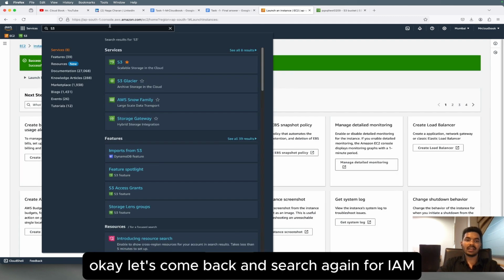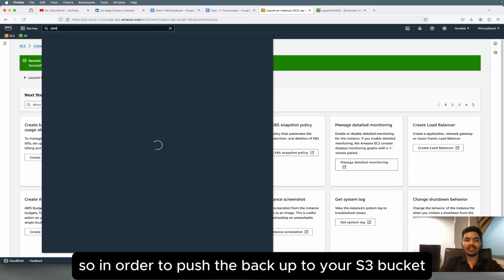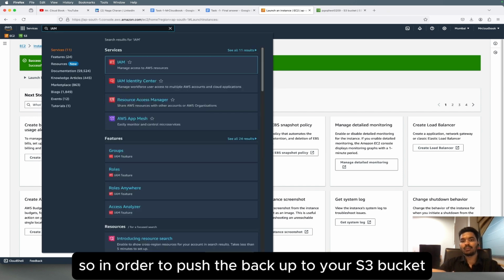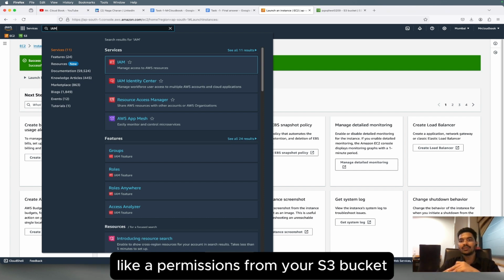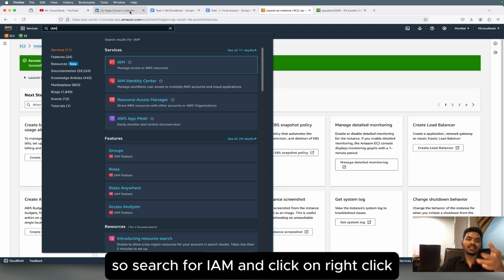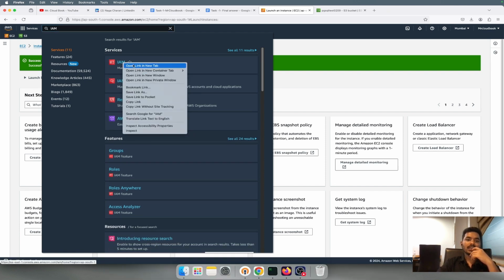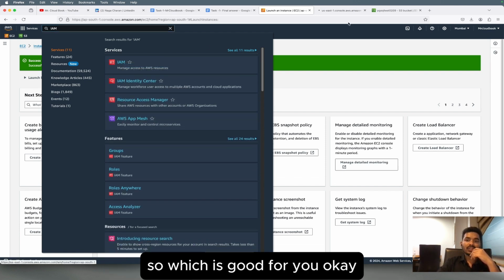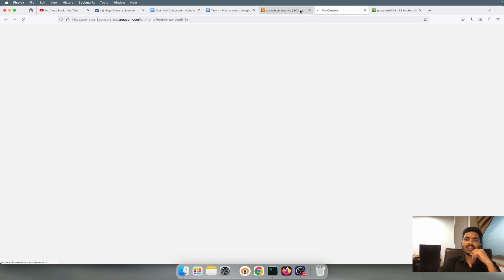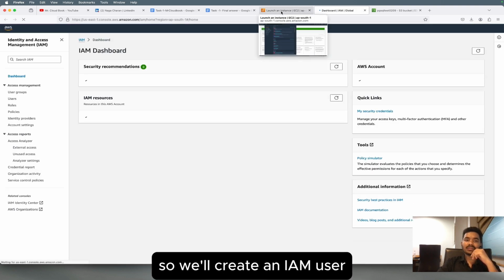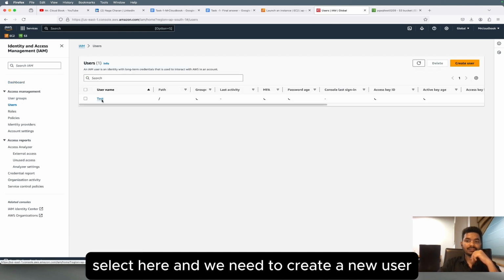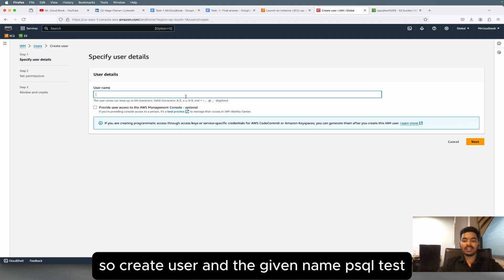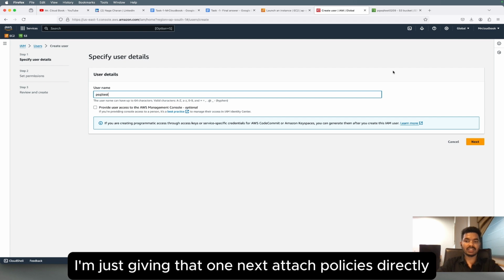Okay, let's come back here and search again for IAM. In order to push the backup to your S3 bucket, you need some kind of permissions, right? That's why search for IAM and right click, open in a new tab, which is good for you. Okay, so we'll create an IAM user. In the left side panel you will see Users, select it, and we need to create a new user. So create user and give the name psql test, I'm just giving that one.